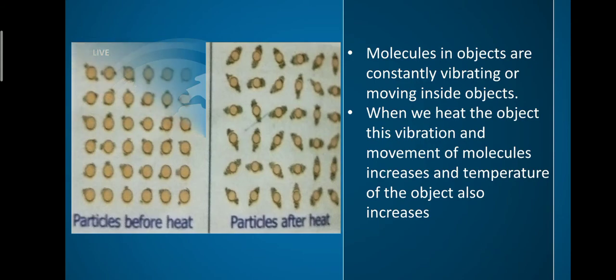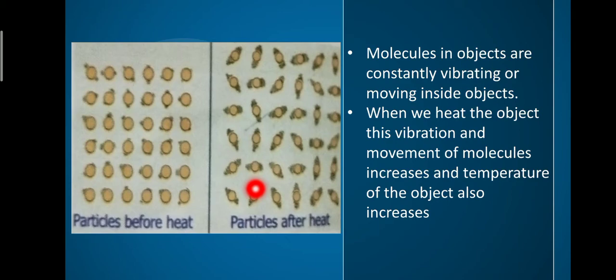Next one. Look at this picture. This shows how the heat energy supplied to an object makes the molecules in that object move. In the first picture, the particles are not vibrating, they are in their positions. After the object is heated, that is, it gets energy, the temperature of the object increases, which supplies energy to the molecules so that they start to vibrate and move from their place. So the temperature also increases in the object.